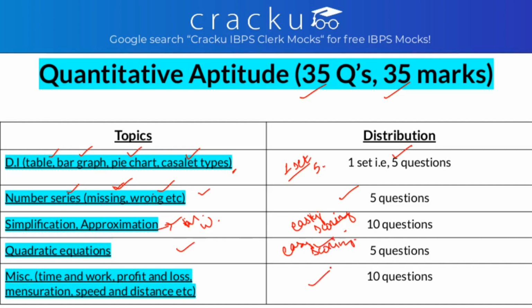And there are 10 questions from miscellaneous of quant. So what is miscellaneous in quant? They are questions from time and work, profit and loss, mensuration, speed and distance, permutation and combination, and others. These are easy to moderate actually. So quantitative aptitude is scoring.